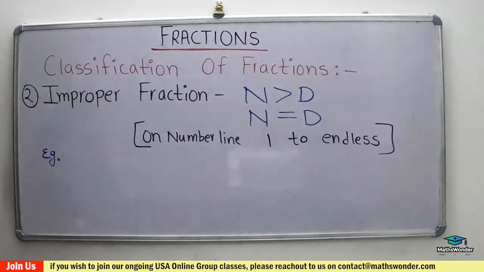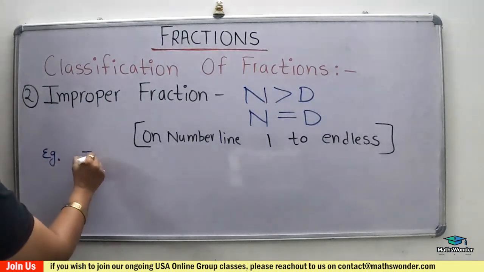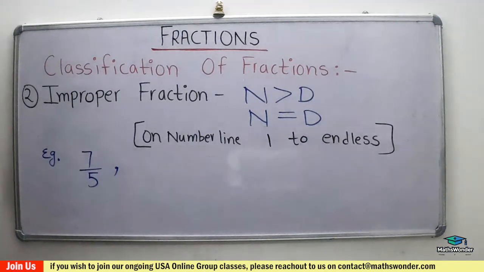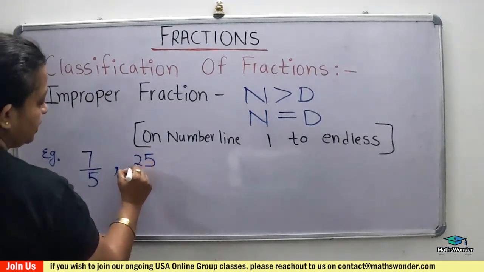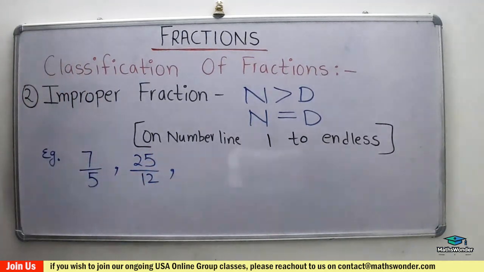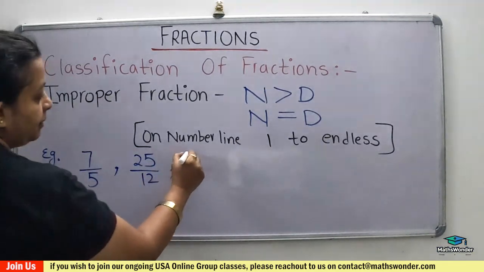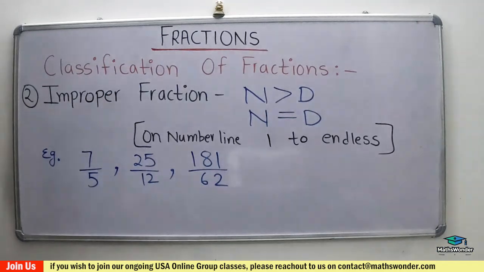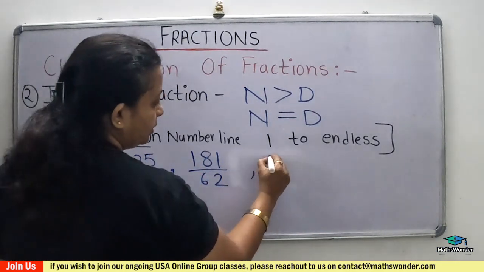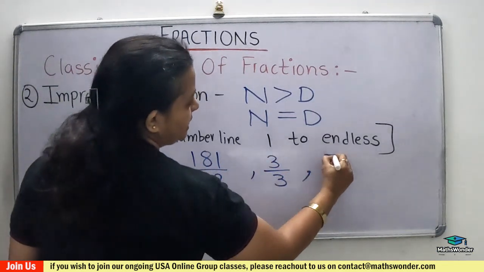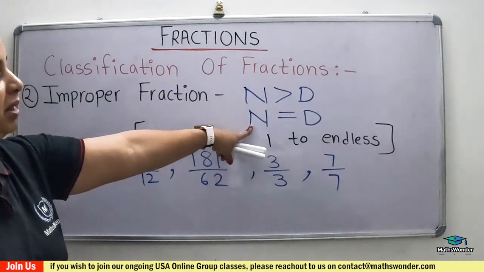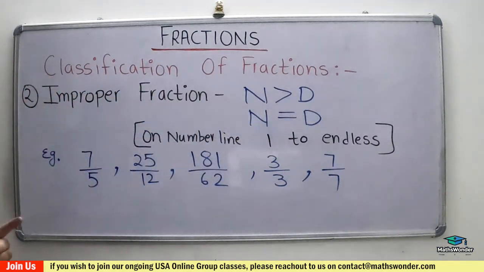Now come to the examples. Example is 7 over 5. See, numerator is greater than its denominator, right? 25 over 12, numerator is greater than its denominator. Then a big number, 181 over 62. Then the same number, 3 over 3, 7 over 7, like we already learned. Numerator is equal to the denominator. That is also called an improper fraction.